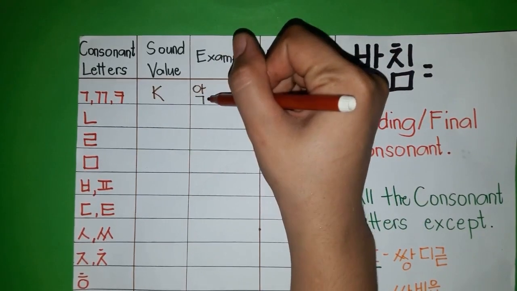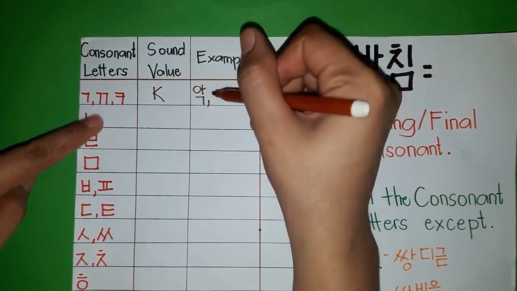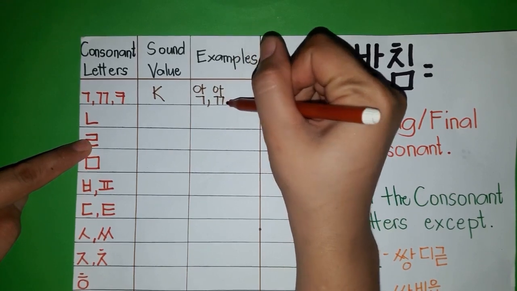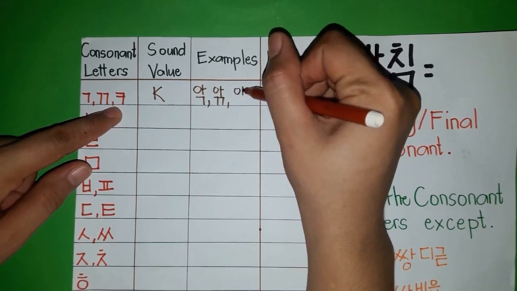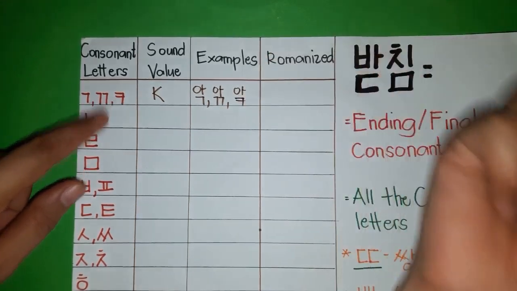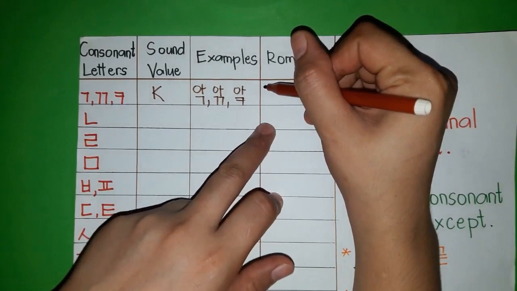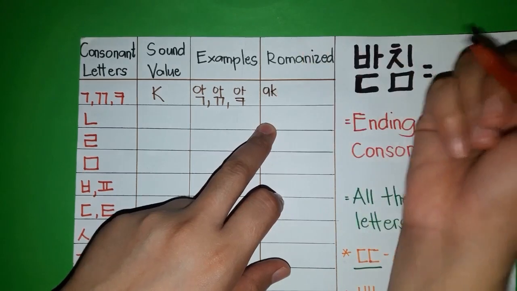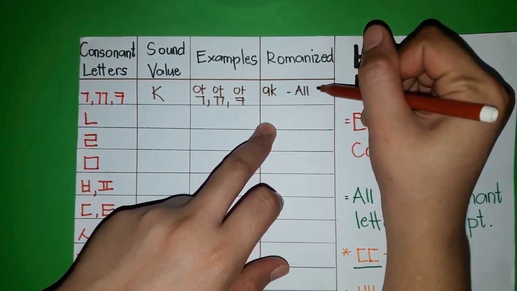For ssang-kiyeok, it reads ak also. The last one is kieuk, and this one still reads ak. The romanization is all ak. All K sound.